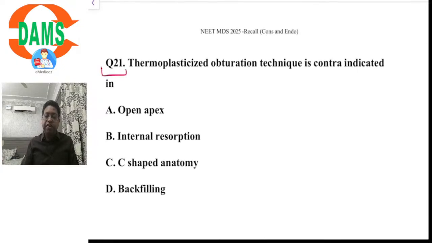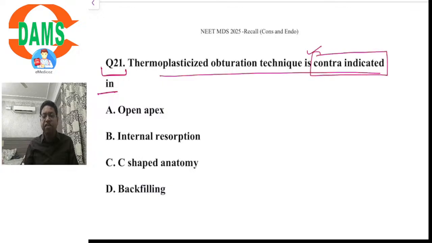Question number 21. Thermoplasticized obturation technique is contraindicated in... another relatively simple question. Thermoplasticized obturation means injection of liquid gutta-percha inside the root canals. When would you not use this technique? In cases of open apex, in cases of internal resorption, or C-shape anatomy, or for backfilling of the root canals.